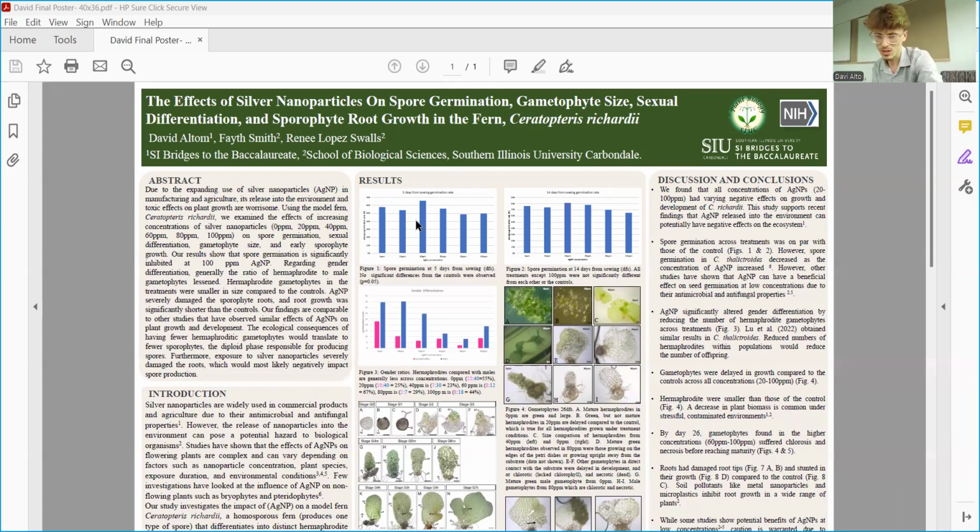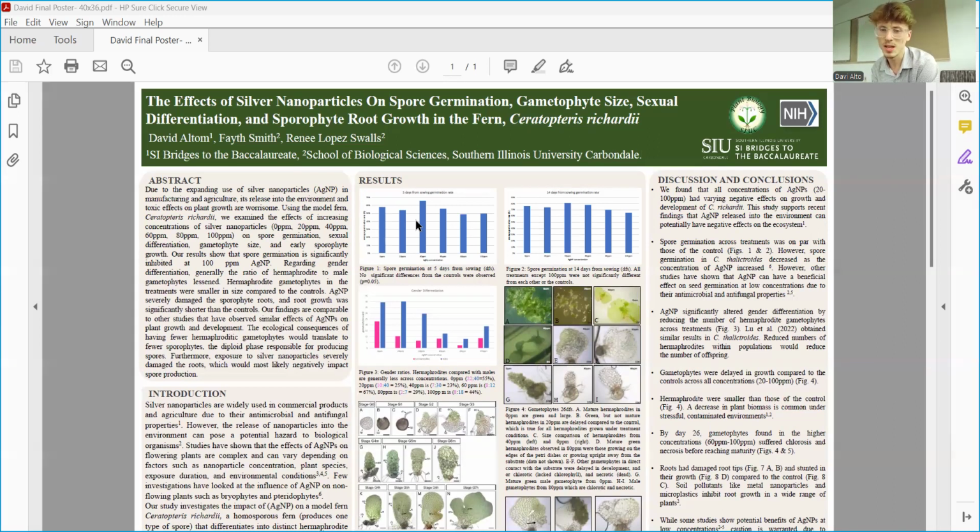Moving on to Figure 3, we have our sex ratios. We found that hermaphrodites compared with males are generally fewer across concentrations, almost half. In Figure 4, we have gametophytes at 26 days from sowing.